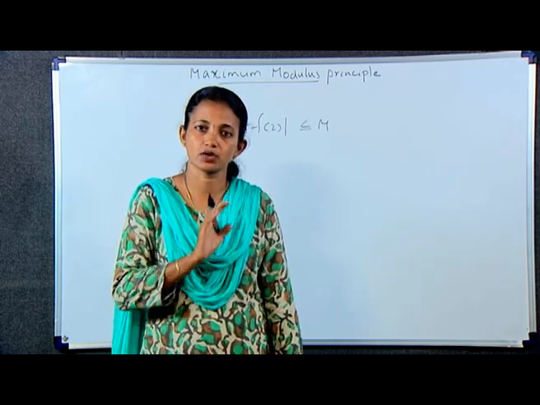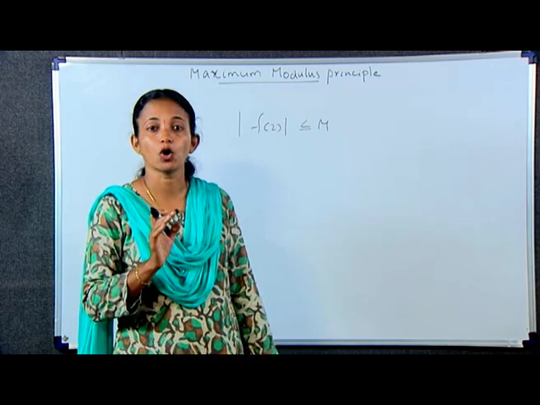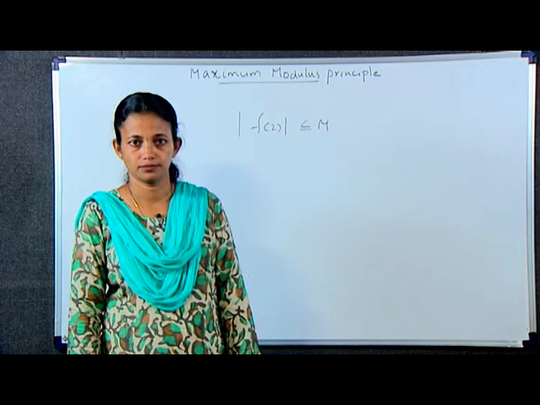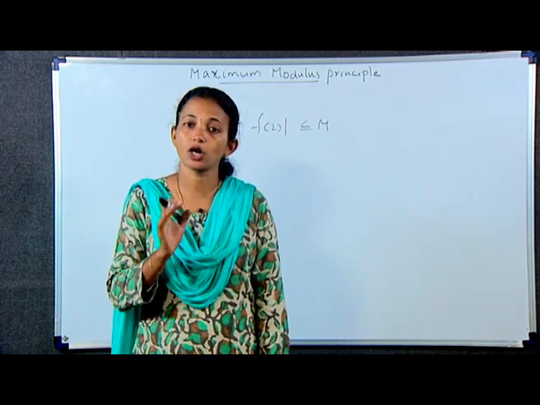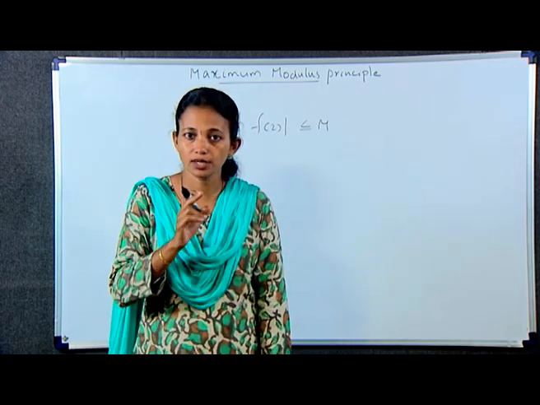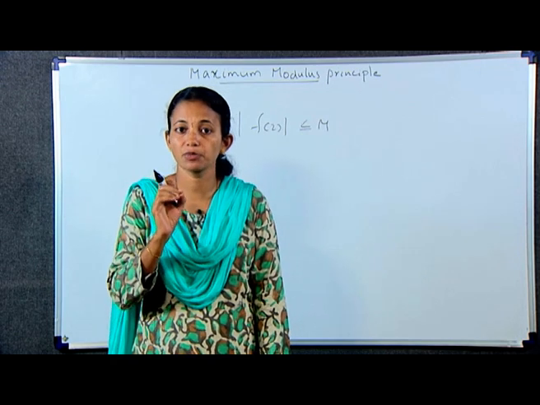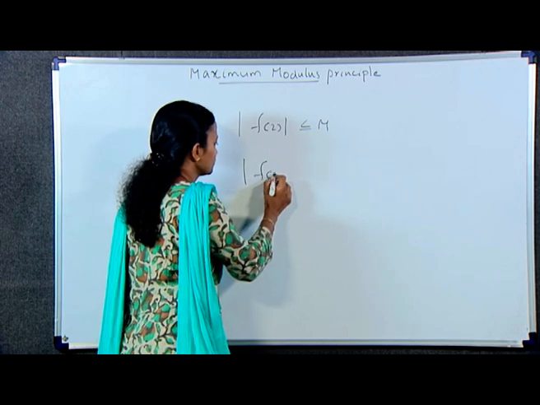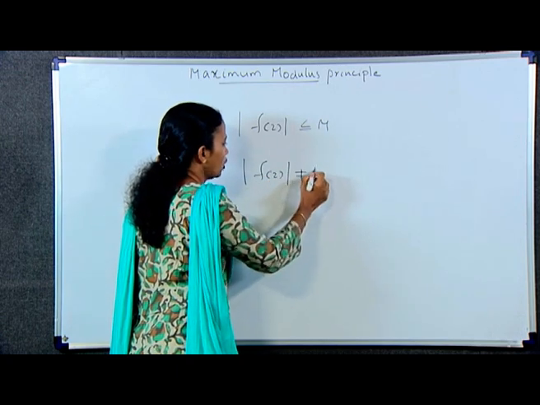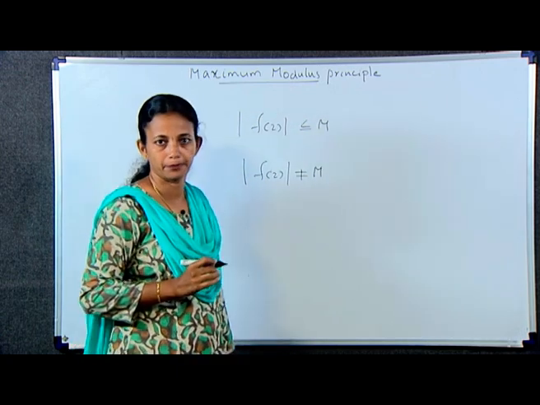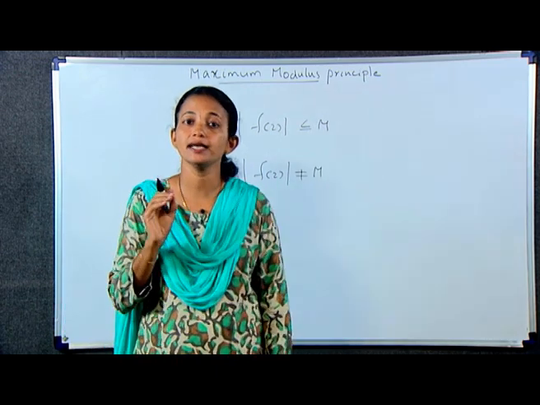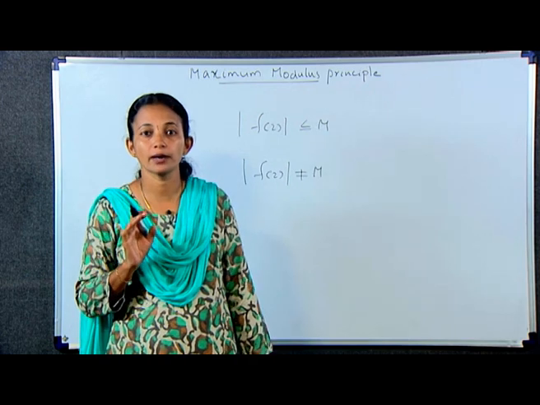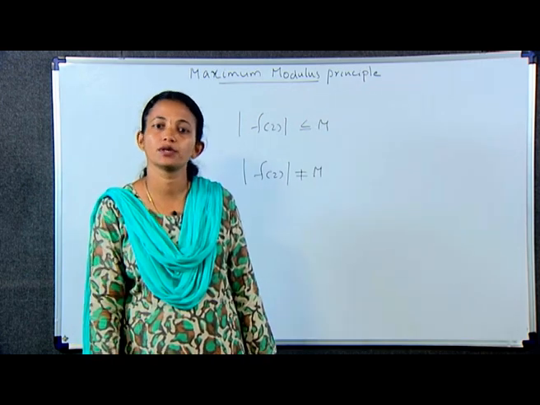If f(z) is a constant function, then |f(z)| is less than or equal to m for all z in R. If, however, f is not constant, then according to the theorem, that is our maximum modulus principle, |f(z)| is not equal to m for any point z in the interior of R. Hence, |f(z)| is equal to m somewhere on the boundary of R.